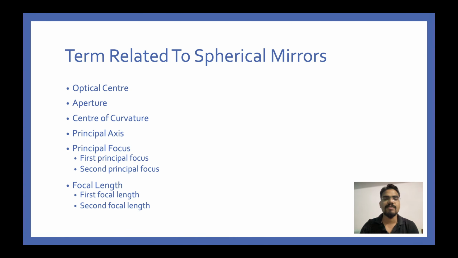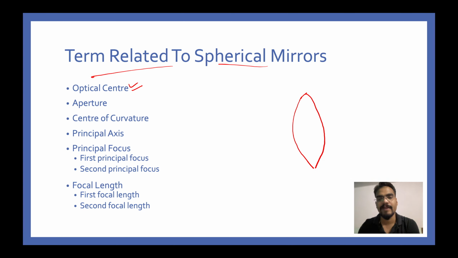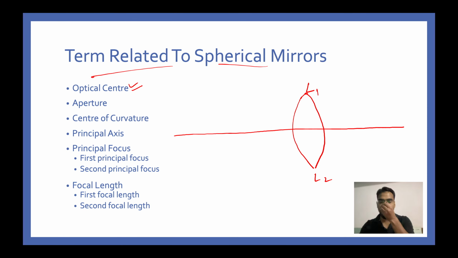Now once again, terms related to spherical mirrors, let me quickly go through what an optical center is. Let's say we draw a convex lens. Please pardon my drawing. Let's name this L1 and L2, and this point that you see right here, exactly at the center of the lens, is called the optical center.